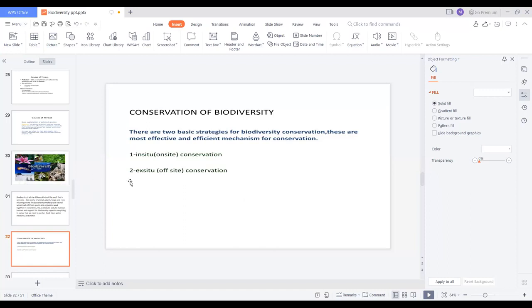Yes, ma'am. Okay, so today we mainly concentrate on in situ conservation. Here there are two basic strategies for biodiversity conservation. They are classified into two types, that is in situ conservation and ex situ conservation.